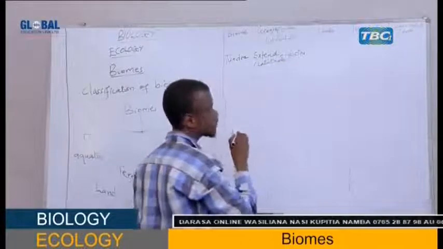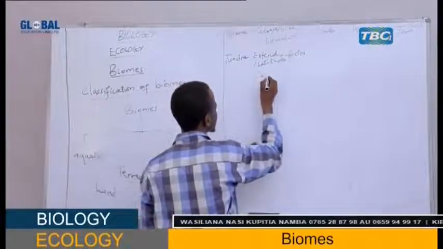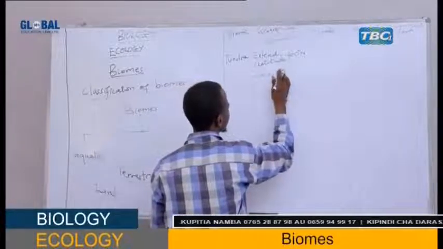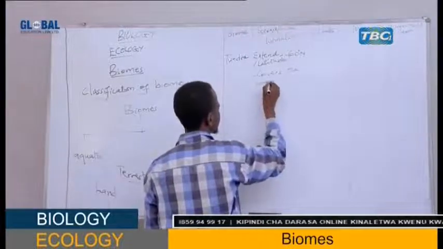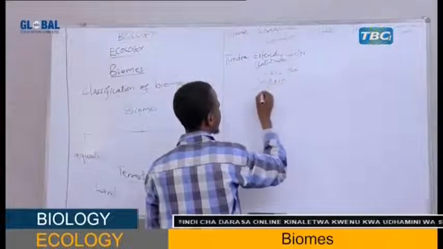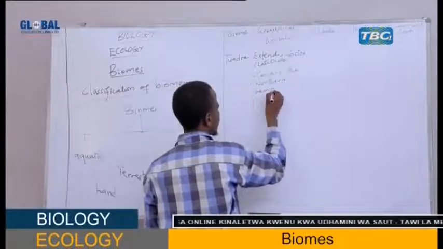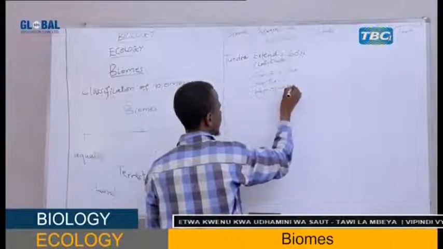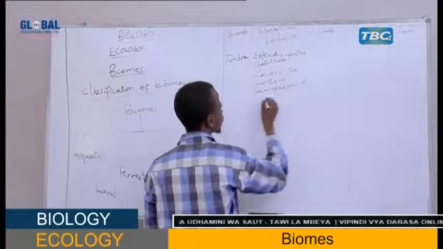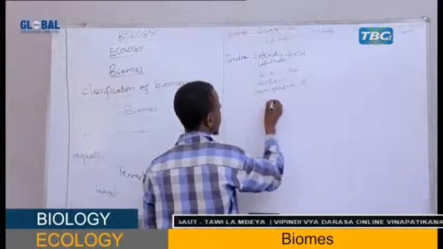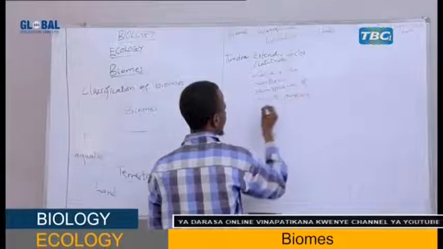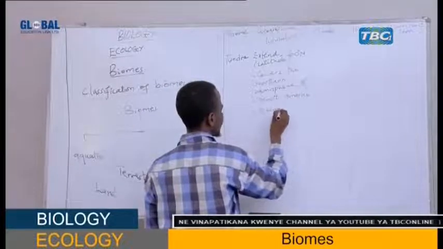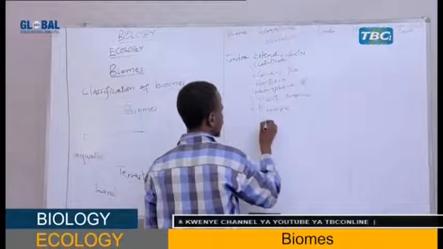This biome, my student, covers the northern hemisphere of North America, Europe, and Asia.